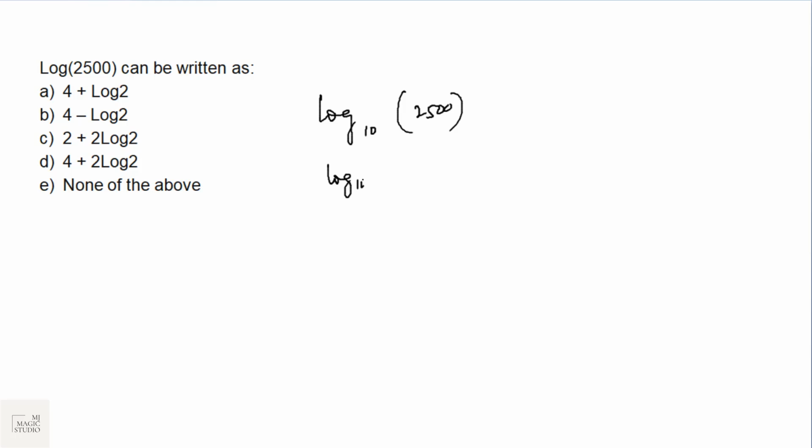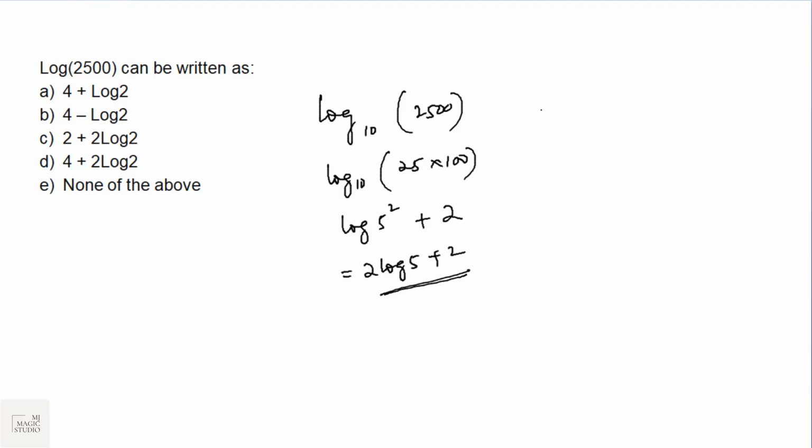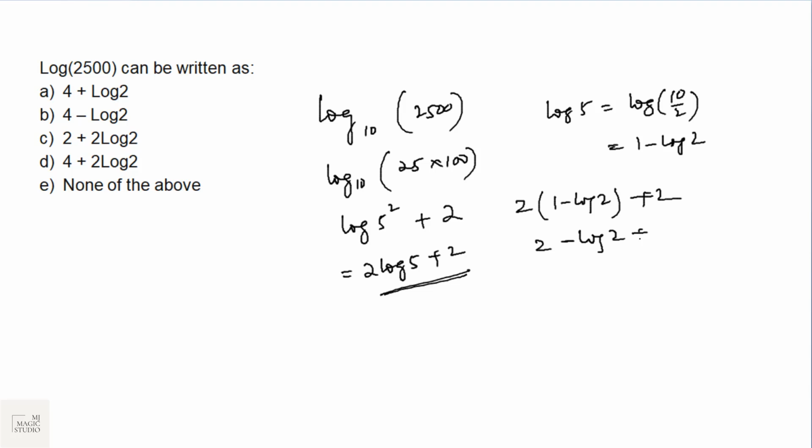2500, or log base 10, I can write this as 25 into 100. Log 25 is 5 squared, plus log 100 is log 10 squared, that is 2. So it would be 2 log 5 plus 2. But here all answers are given in log 2. So let us convert this log 5. Log 5 is actually log 10 by 2, which is 1 minus log 2. So it would be 2 into 1 minus log 2 plus 2. That would be 2 minus 2 log 2 plus 2, or 4 minus 2 log 2.